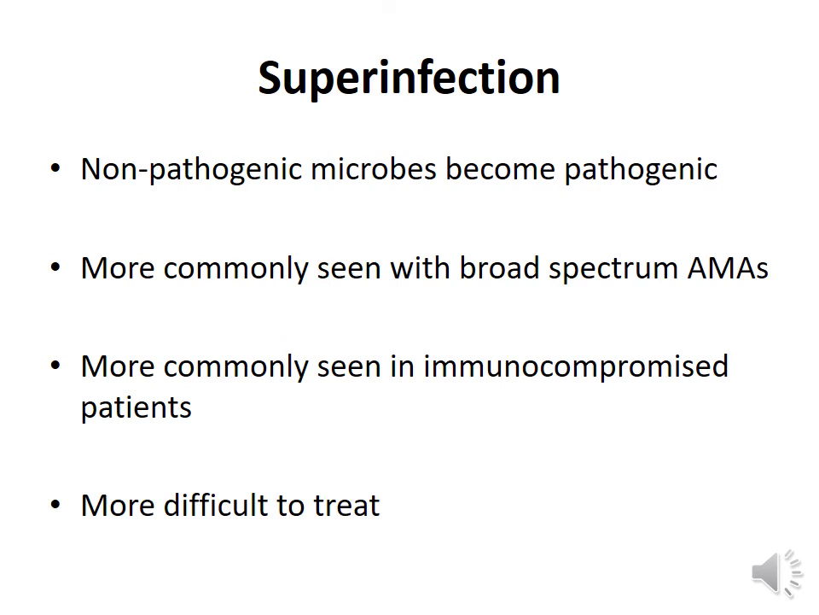So in superinfections, because of the destruction of the normal microbial flora, the non-pathogenic microbes become pathogenic. Usually certain commensals are non-pathogenic, but they become pathogenic because they don't have competition. And superinfections are more commonly seen with the broad spectrum antimicrobial agents like tetracyclines, chloramphenicol, the third generation cephalosporins, extended spectrum penicillins, etc. And superinfections are more commonly seen in immunocompromised patients, and they are more difficult to treat.